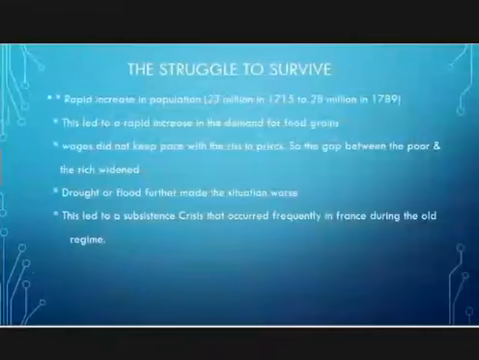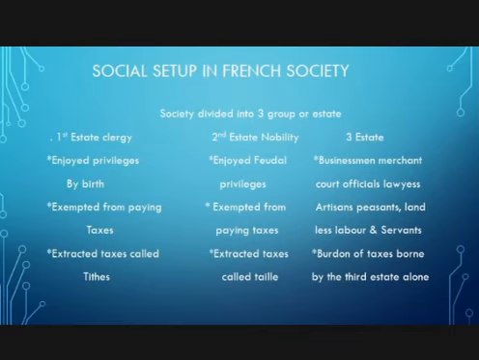Totally, we should understand in this topic that privileges were enjoyed only by the first estate and the second estate, whereas the third estate was required to pay taxes to the government as well as the church. This was the situation in French society in the later part of the 18th century.